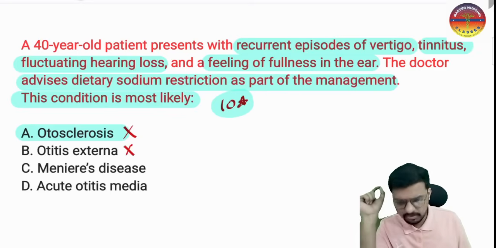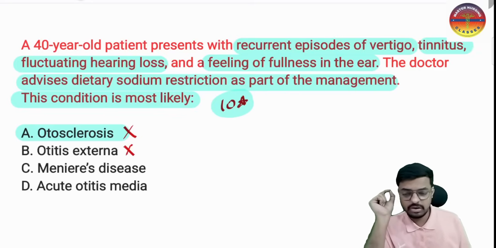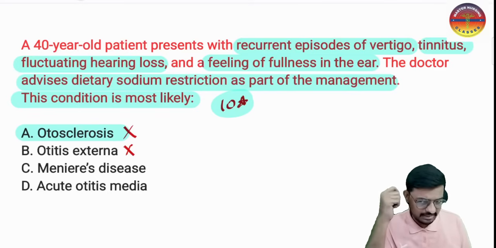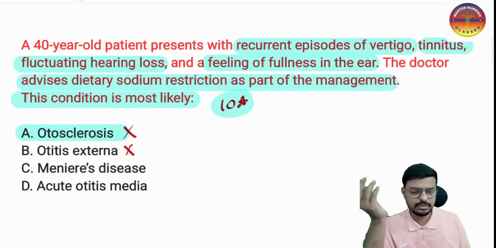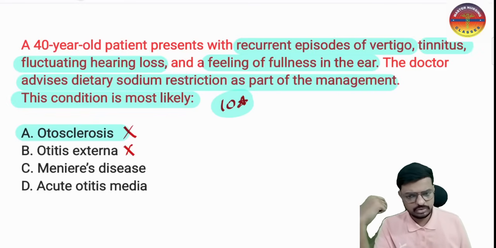Otitis externa we have done as swimmer's ear. Pseudomonas aeruginosa is the most common cause, and the high risk is, in the history, the patient having frequent exposure to water. So that was otitis externa, or swimmer's ear, we have done.